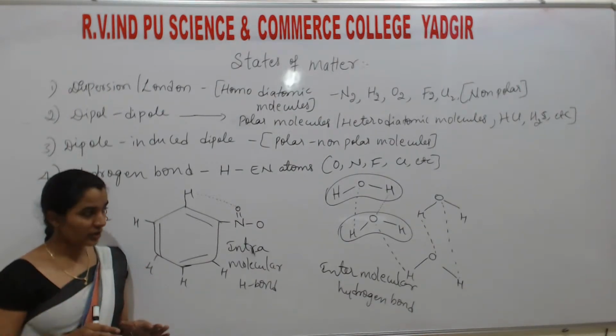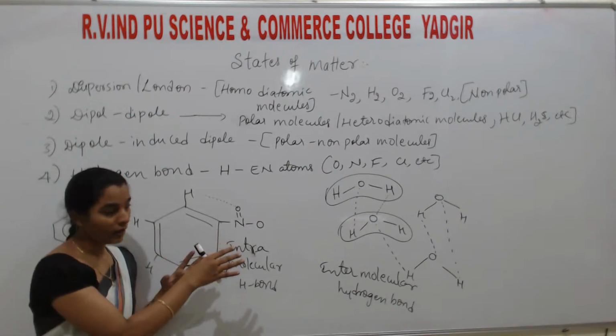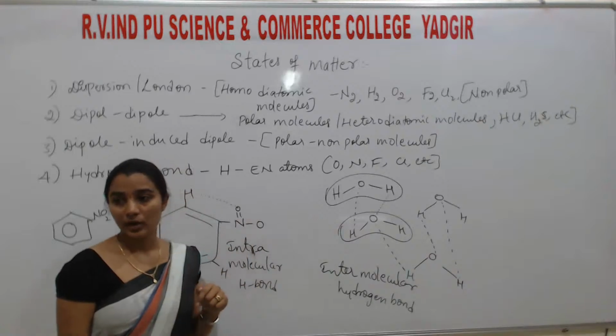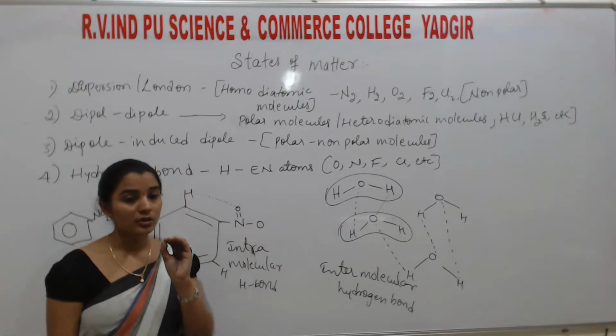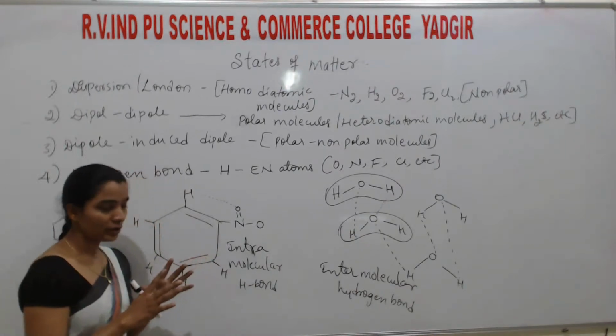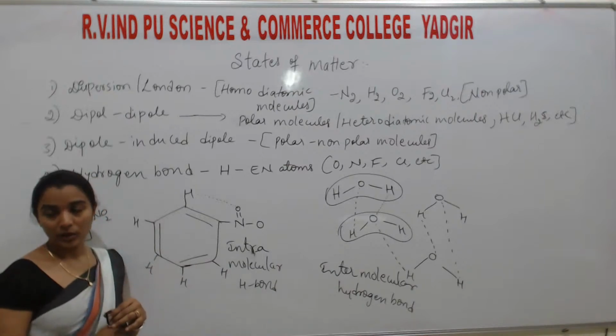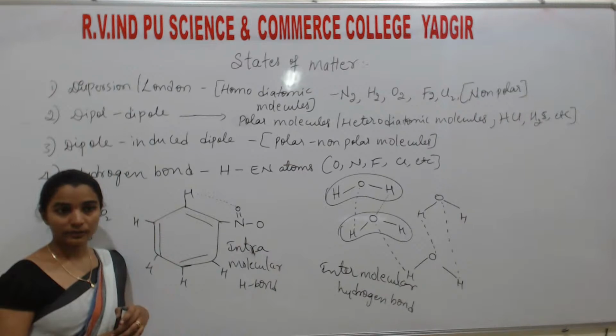If hydrogen and oxygen are there, then water can form a hydrogen bond with other molecules. If hydrogen bond formation takes place, then only the molecule is dissolved in water. If there is no hydrogen bond, then it cannot be dissolved in water.